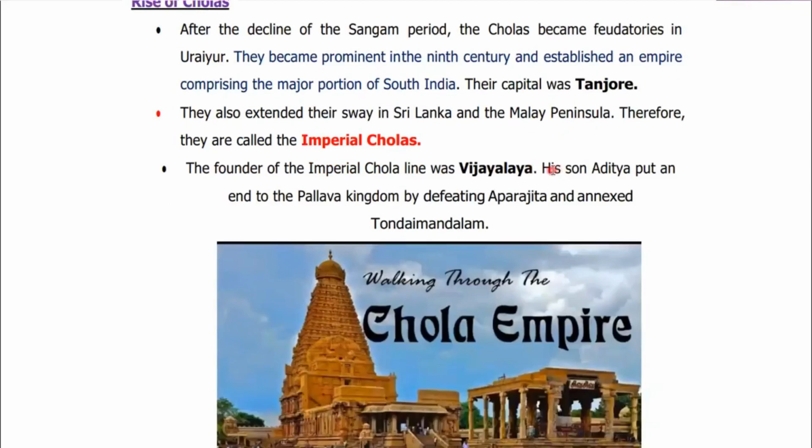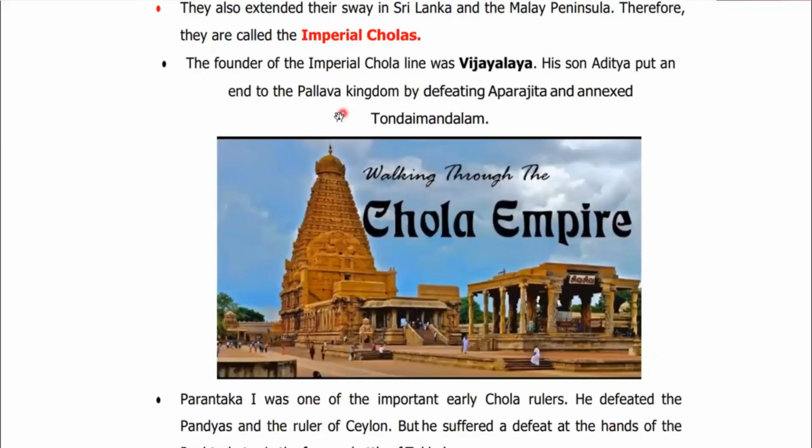Now, there are some special developments during the reign of Cholas. For example, they extended their empire up to Sri Lanka and the Malay Peninsula in Southeast Asia. This is why it becomes really important in the history of early medieval India. The founder of the Imperial Chola line was Vijayalaya. His son Aditya put an end to the Pallava kingdom by defeating Aparajita and annexed Tondaimandalam. So his son Aditya completely eliminated Pallavas.